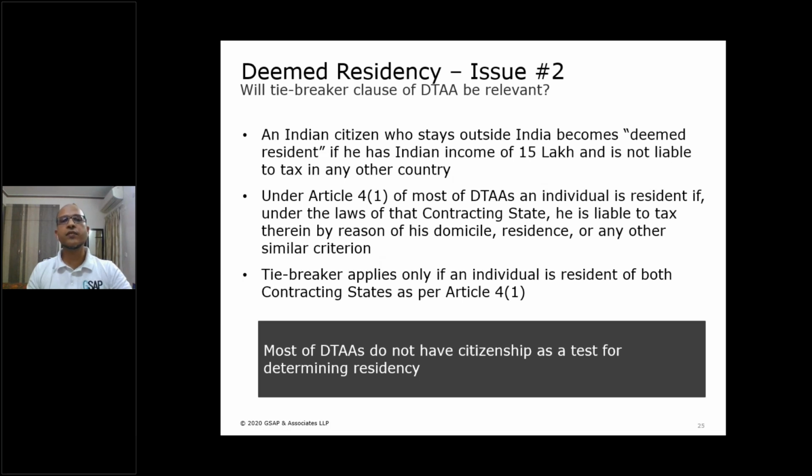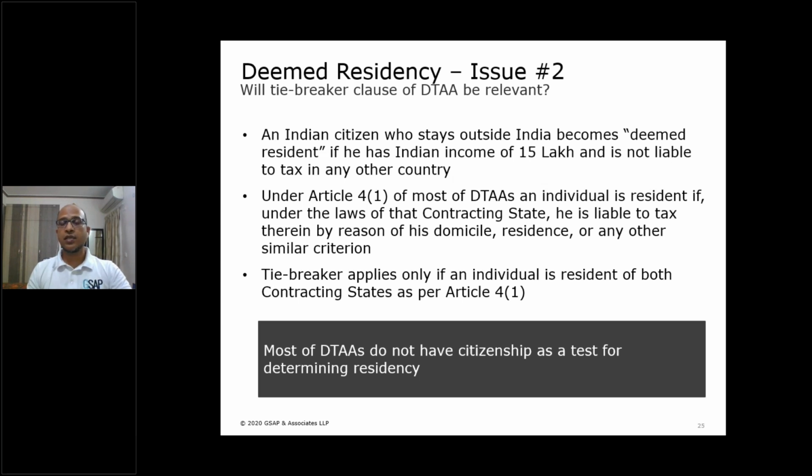Answer seems to be yes. And if he is not resident of a contracting state of which he wants to take benefit, then how will the tiebreaker clause apply? Because the tiebreaker clause applies only in those cases where a person becomes resident of both the countries as per Article 4.1. If 4.1 itself does not apply, then how could the tiebreaker clause be applicable? So does this mean that a person who is deemed as resident under Section 6.1A cannot take benefit of the treaty?